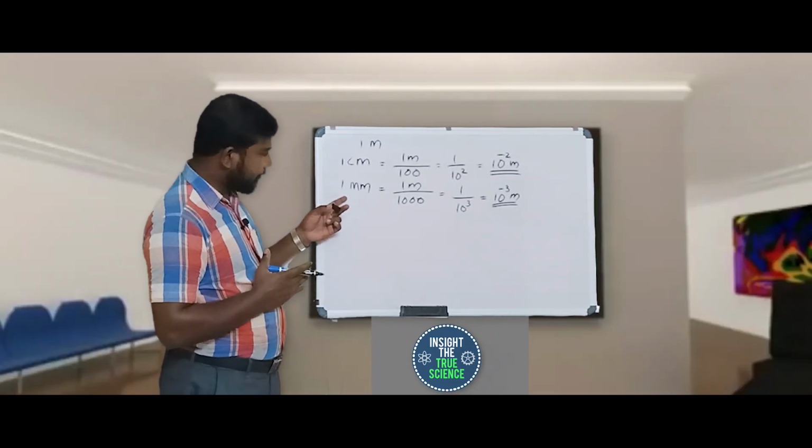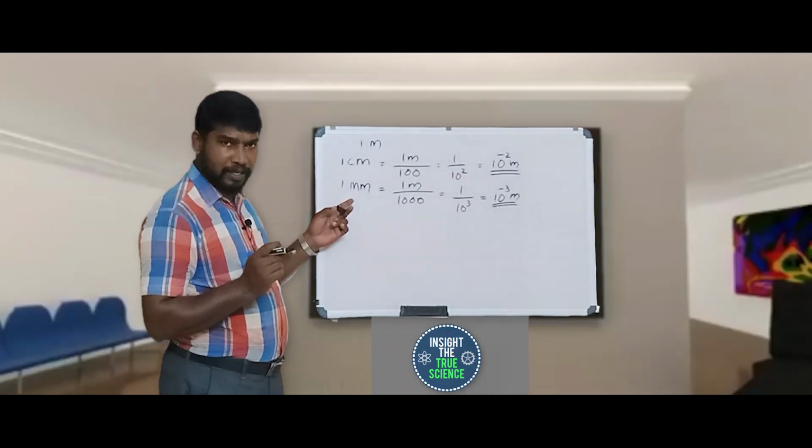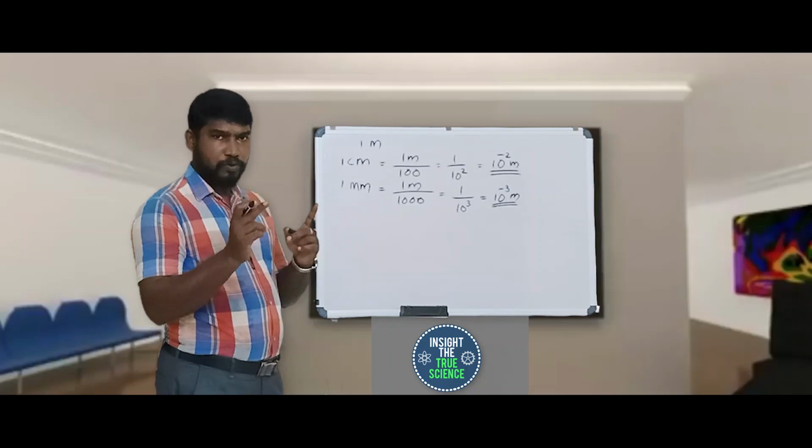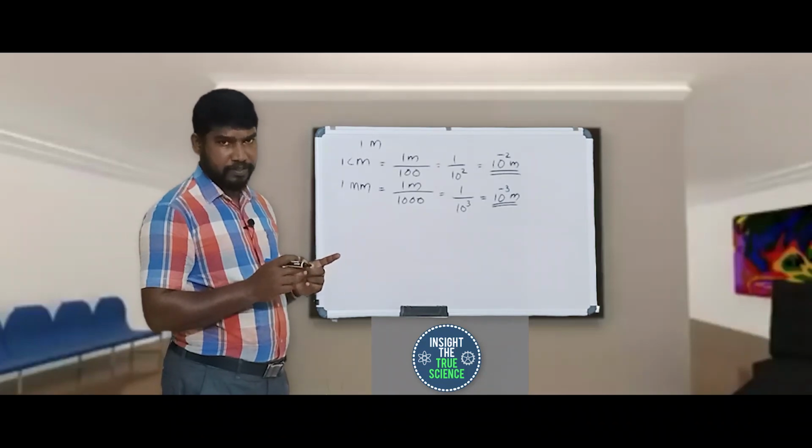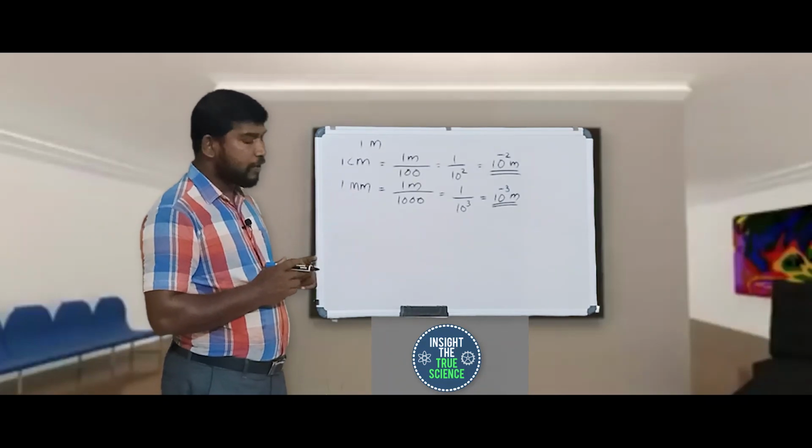This millimeter you can see in the meter scale, that between 1 and 2 centimeter there are 10 divisions. So that is millimeter.